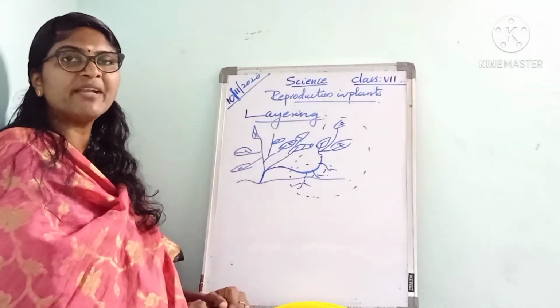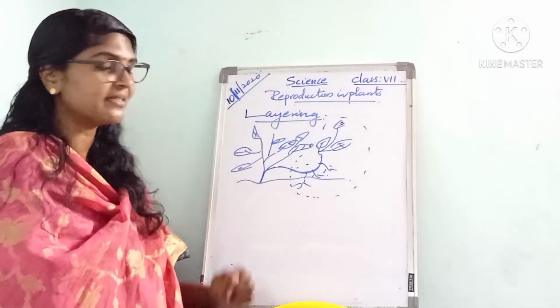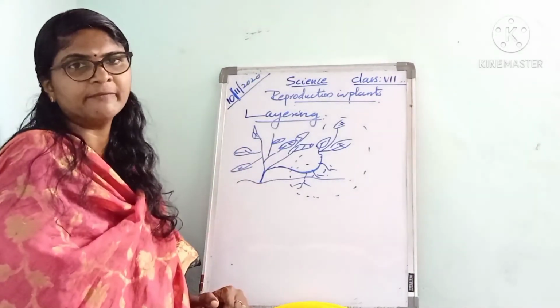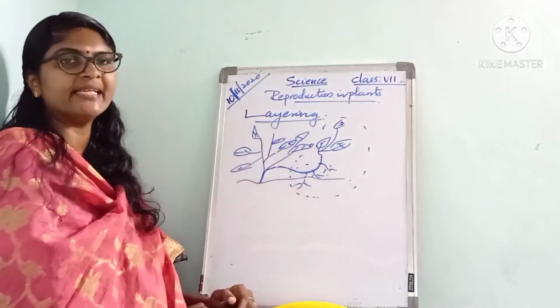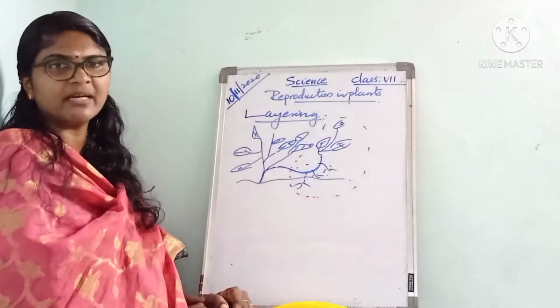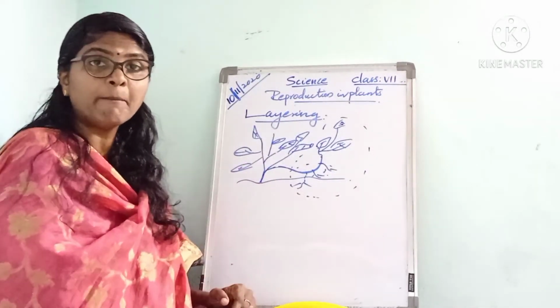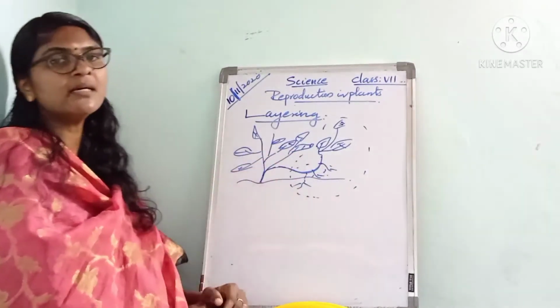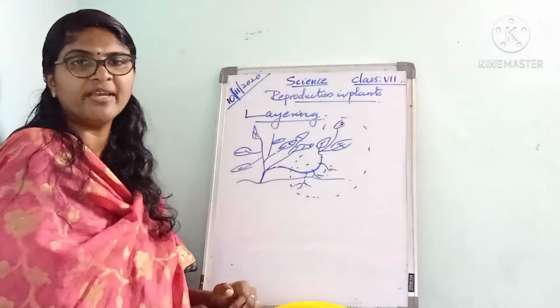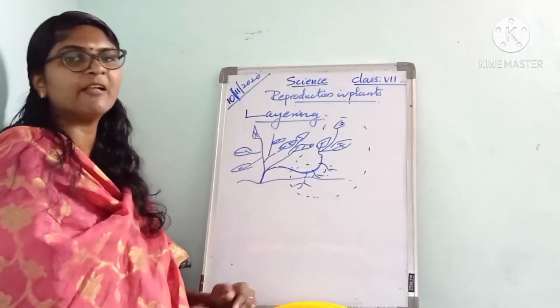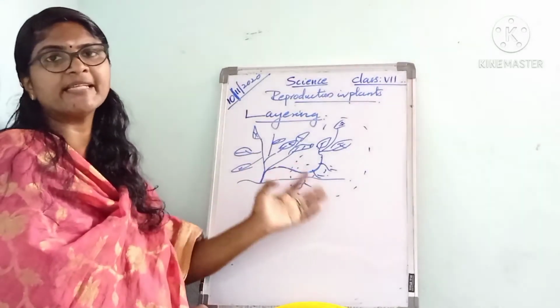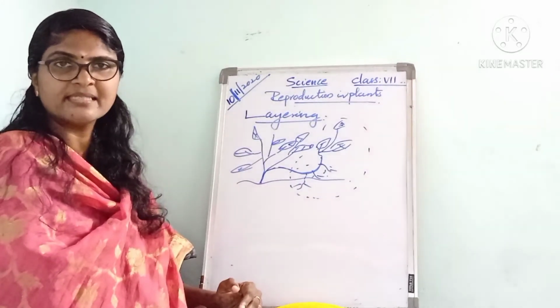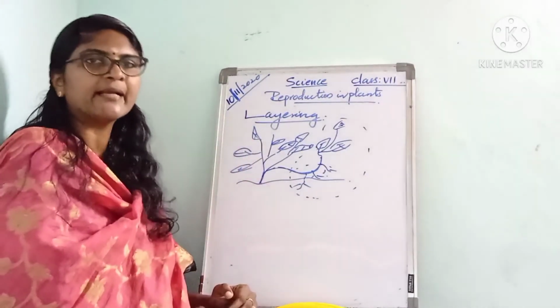This method of layering can be done in plants such as jasmine and grapevine. Here, the lower branch of the plant is bent down and covered with moist soil after removing a ring of bark from the stem. Then, after a few weeks, new roots develop and the plant is separated from the mother plant. That is about layering.